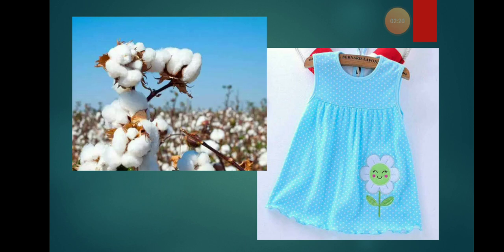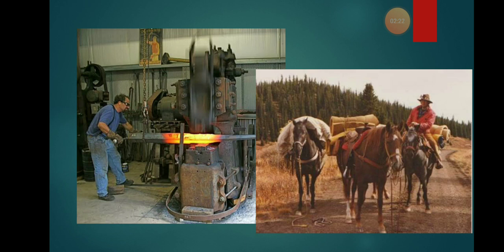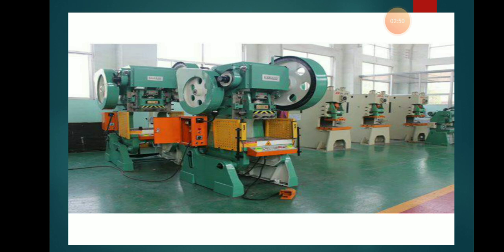Okay, later on what happened? First, man used muscular energy or animal energy to create new products. Earlier, as there was not much technology, man started doing manual work either with his muscular energy or with the help of animals. Later, with the change in the economy and the upgradation of technology, the industrial revolution came into existence.